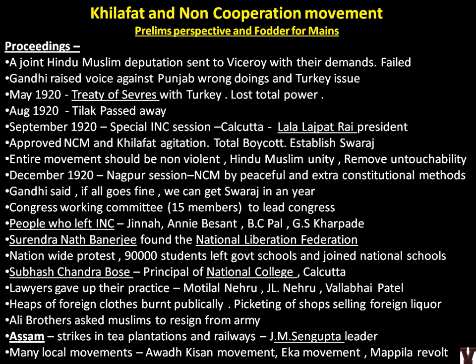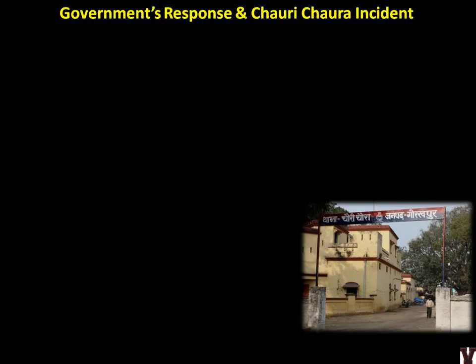Many local movements: Awadh Kisan movement, Eka movement, Mappila revolt. We'll see these in detail when we do chapter 17 on peasant revolts and tribal revolts. Now just remember, across India, in every state, every class, everybody was following Gandhi and it was a mass movement. But how did it come to an end?